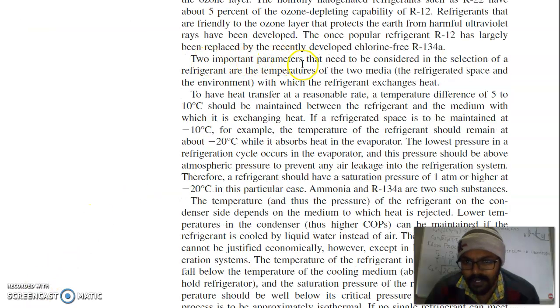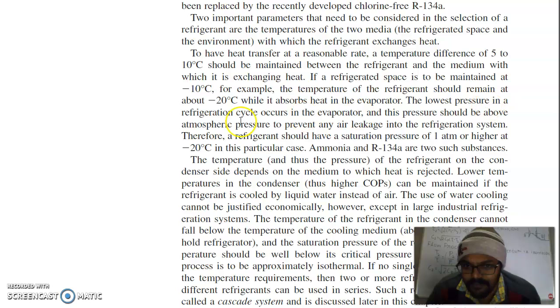Two important parameters that need to be considered in the selection of a refrigerant are the temperatures of the two media, the refrigerated space and the environment, with which the refrigerant exchanges heat. To have heat transfer at a reasonable rate, a temperature difference of 5 to 10 degrees Celsius should be maintained between the refrigerant and the medium with which it is exchanging heat. If the refrigerated space is to be maintained at minus 10 degrees Celsius, for example, the temperature of the refrigerant should remain at about minus 20 degrees Celsius while it absorbs heat in the evaporator.